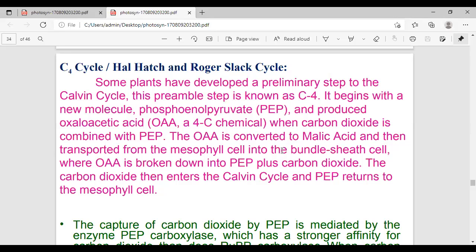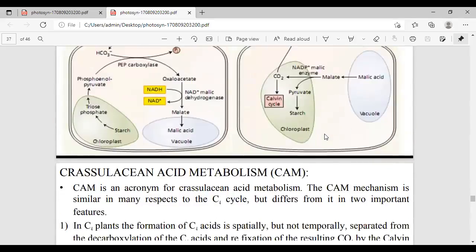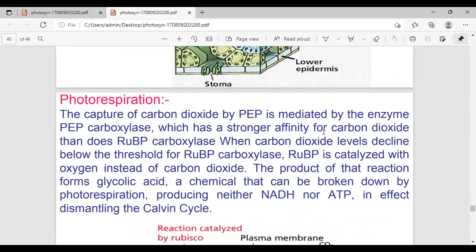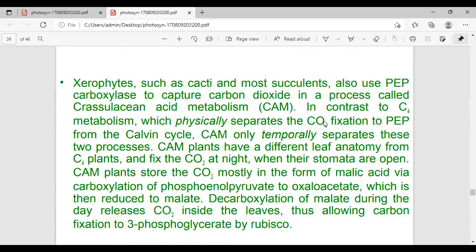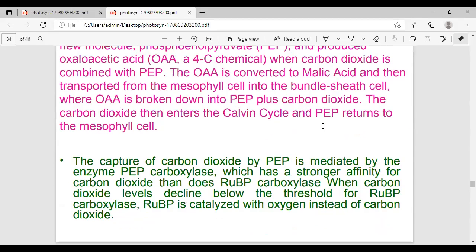What are the C4 plants? This pathway occurs in plants of the subtropical and tropical regions of the world, at temperatures of 30 to 45 degrees centigrade. In these plants the temperature range is 35 to 60 degrees centigrade. Kranz anatomy is here, and I'll explain it. These plants have temperature ranges between 32 and 45 degrees centigrade.